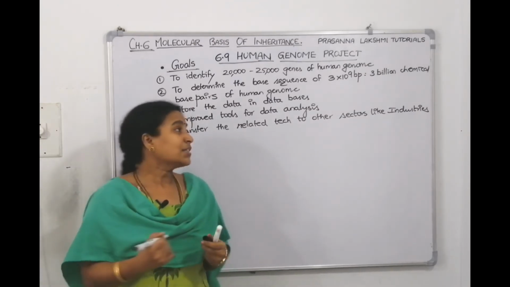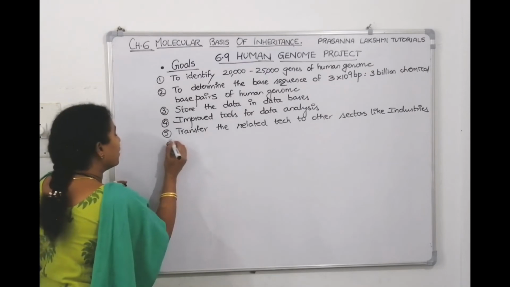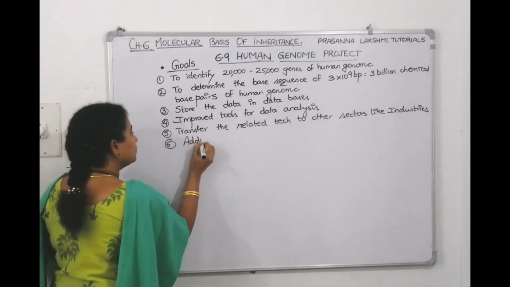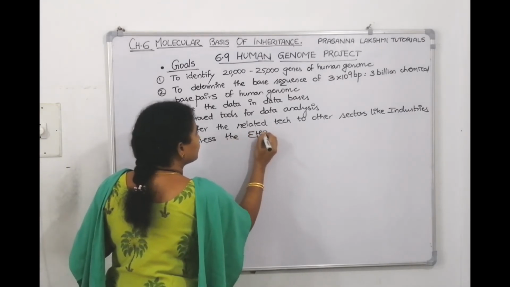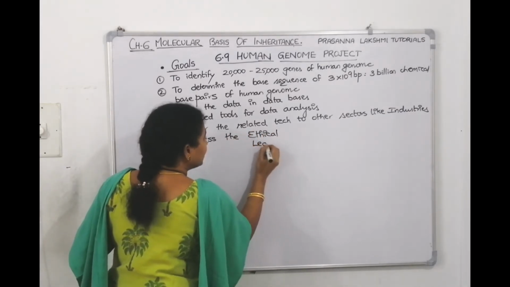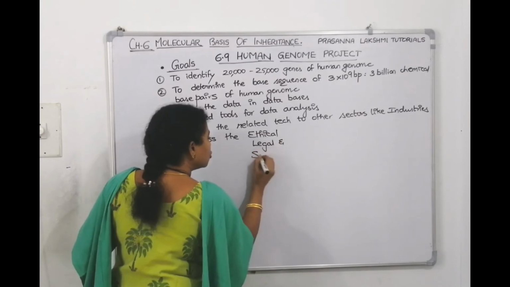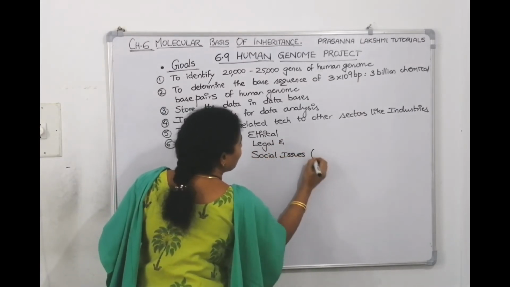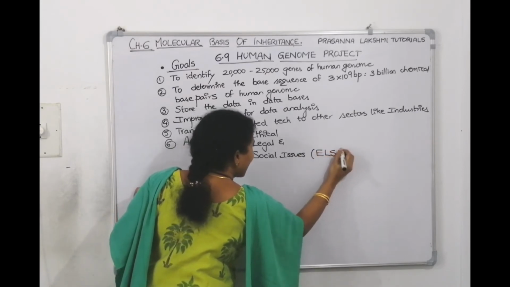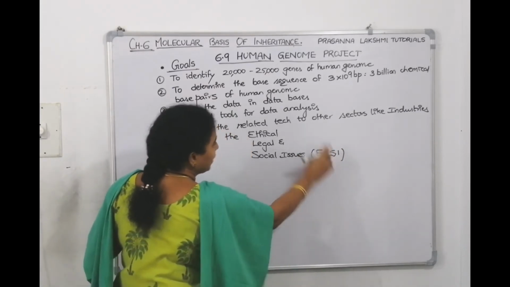And then the last aim, the last goal, will be to address the ethical, legal and social issues. So in short form we will write ELSI: ethical, legal, social issues.